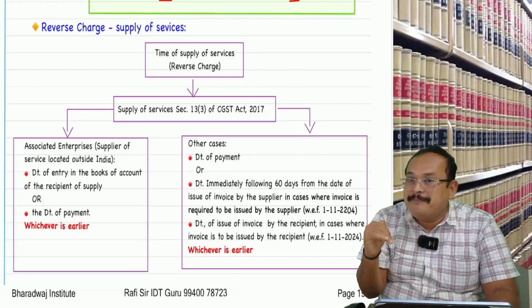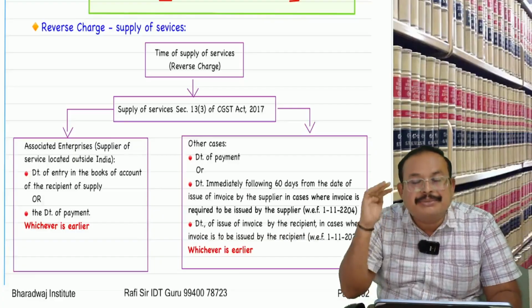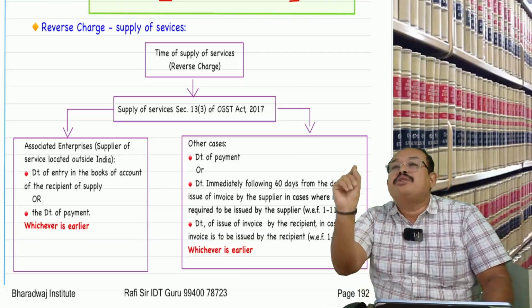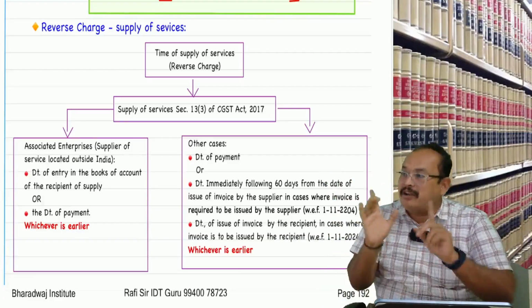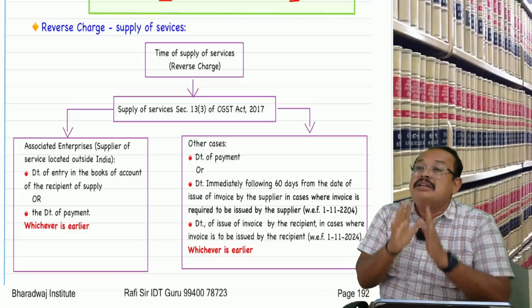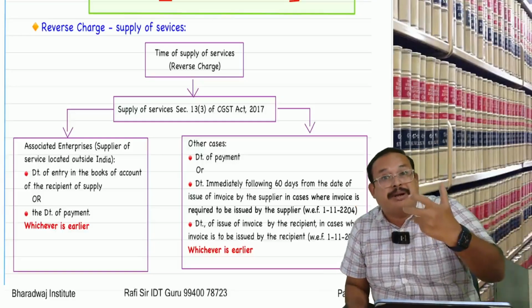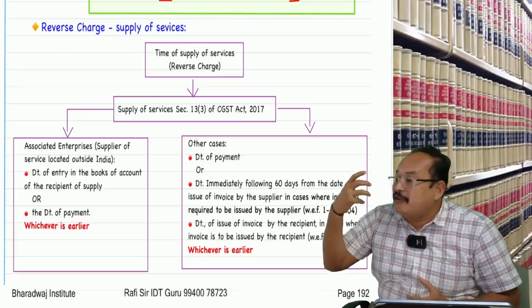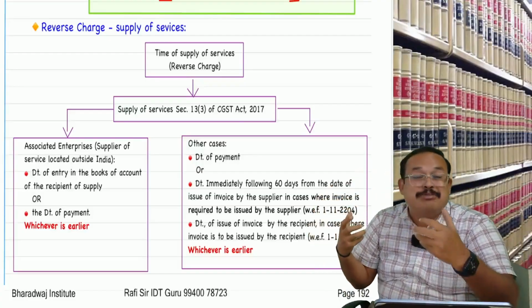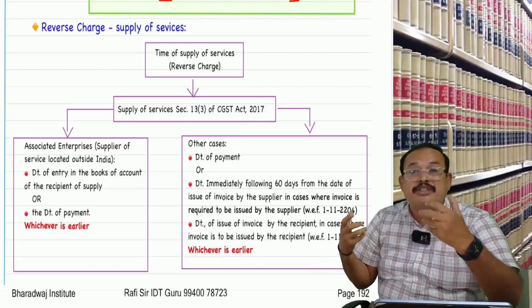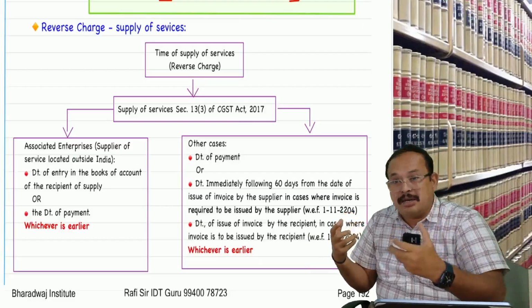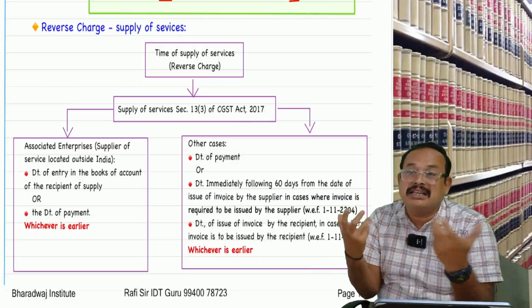Get my point? If that is the case, it is the date of issue of invoice by the recipient or date of payment, whichever is earlier. If the invoice is issued by the supplier, it is the date of payment or the first day after expiry of 60 days from the date of issue of invoice by the supplier, whichever is earlier.